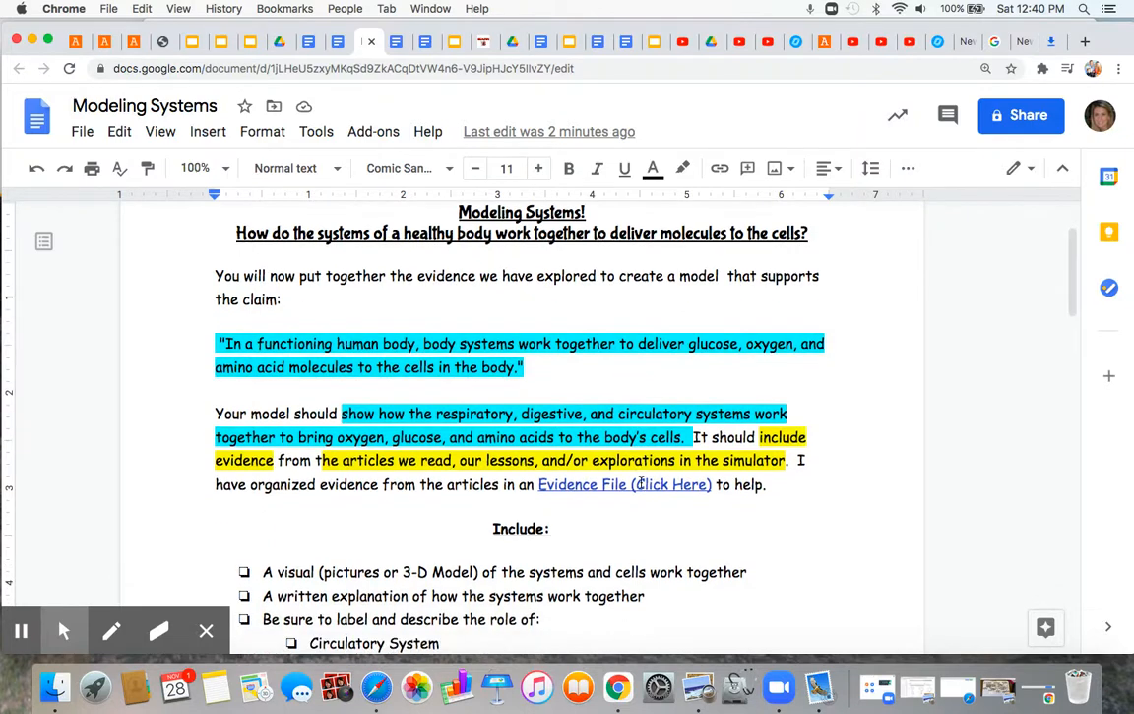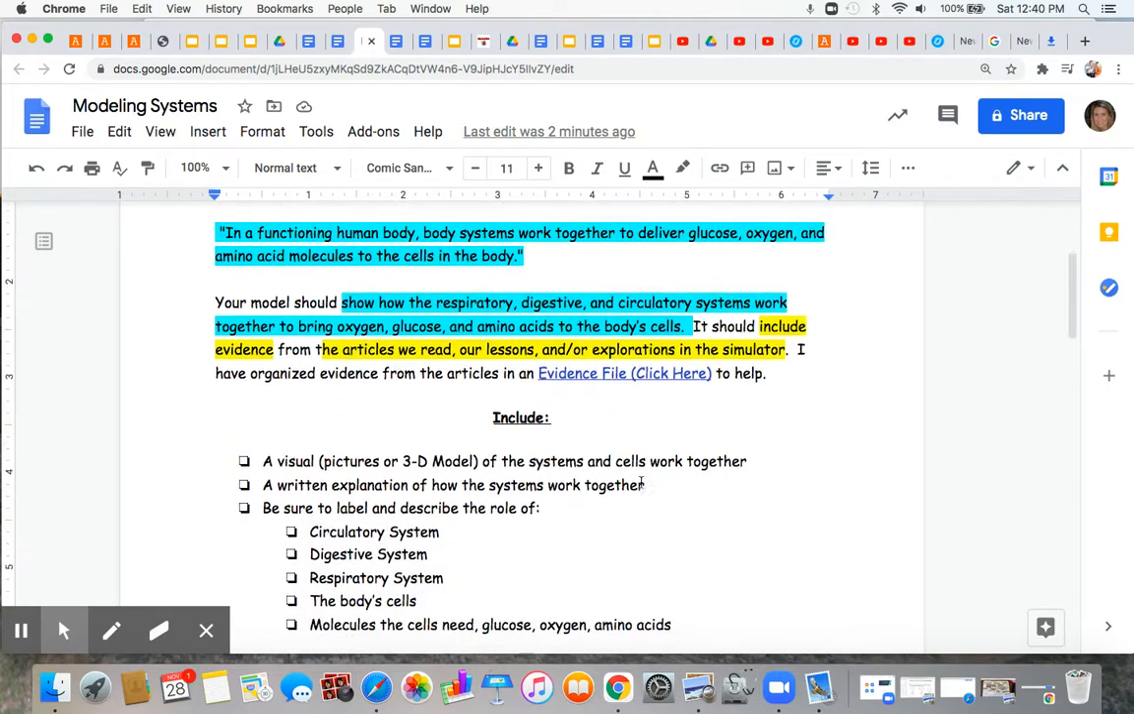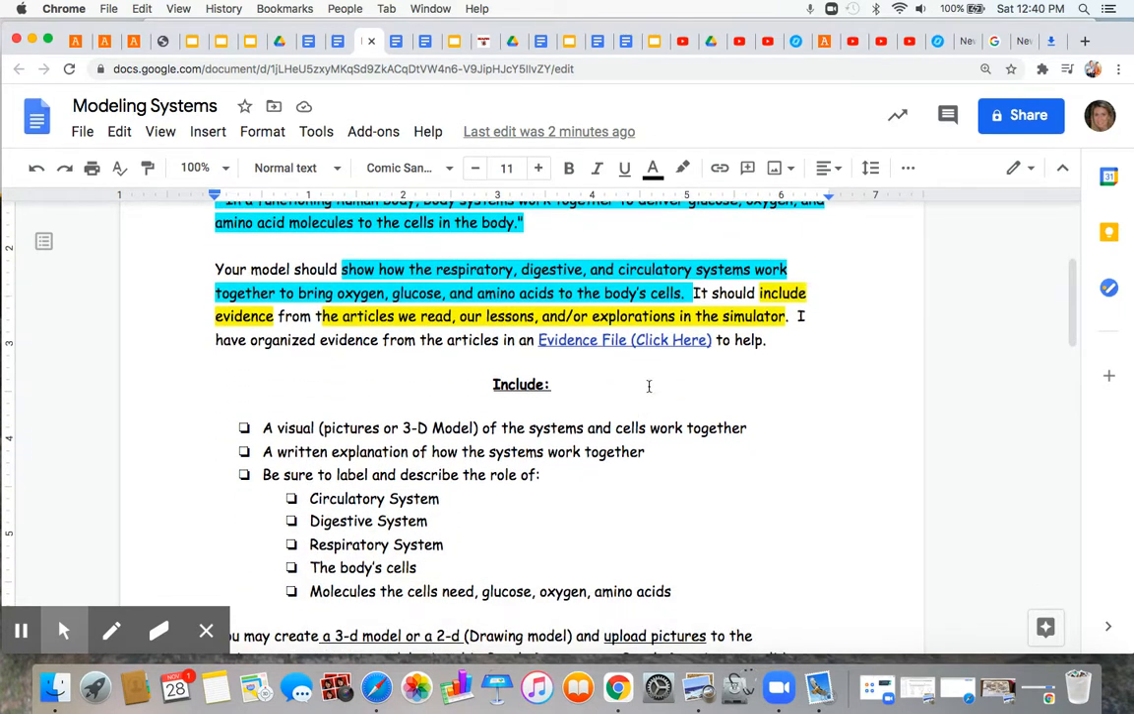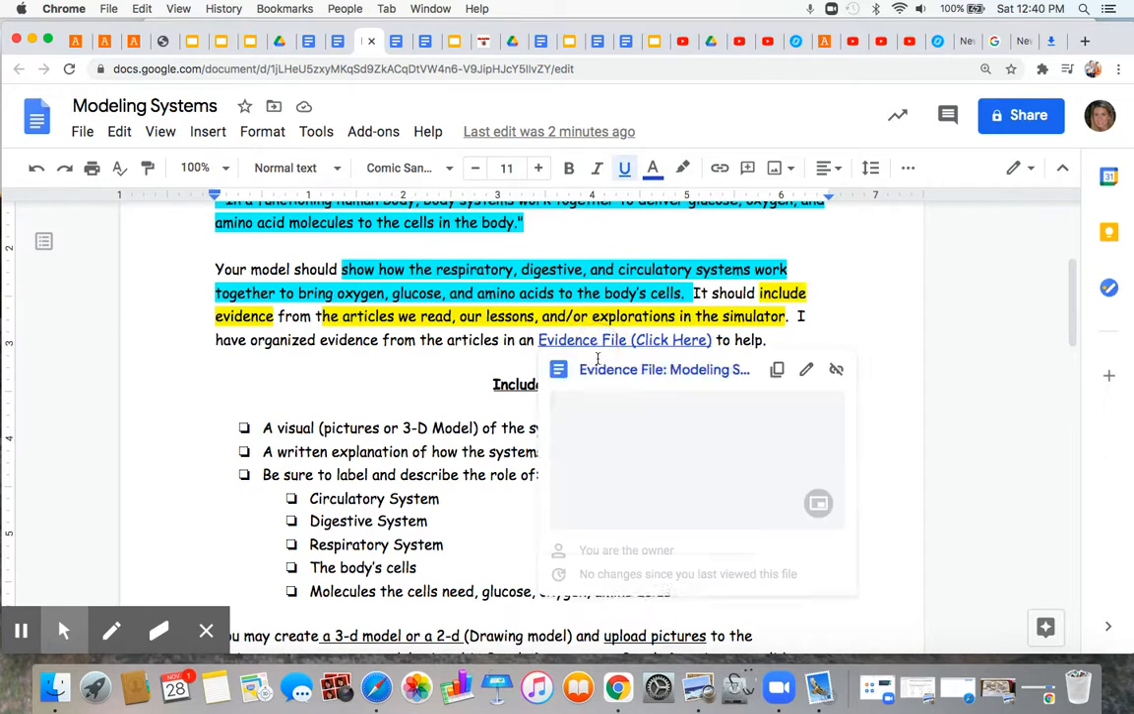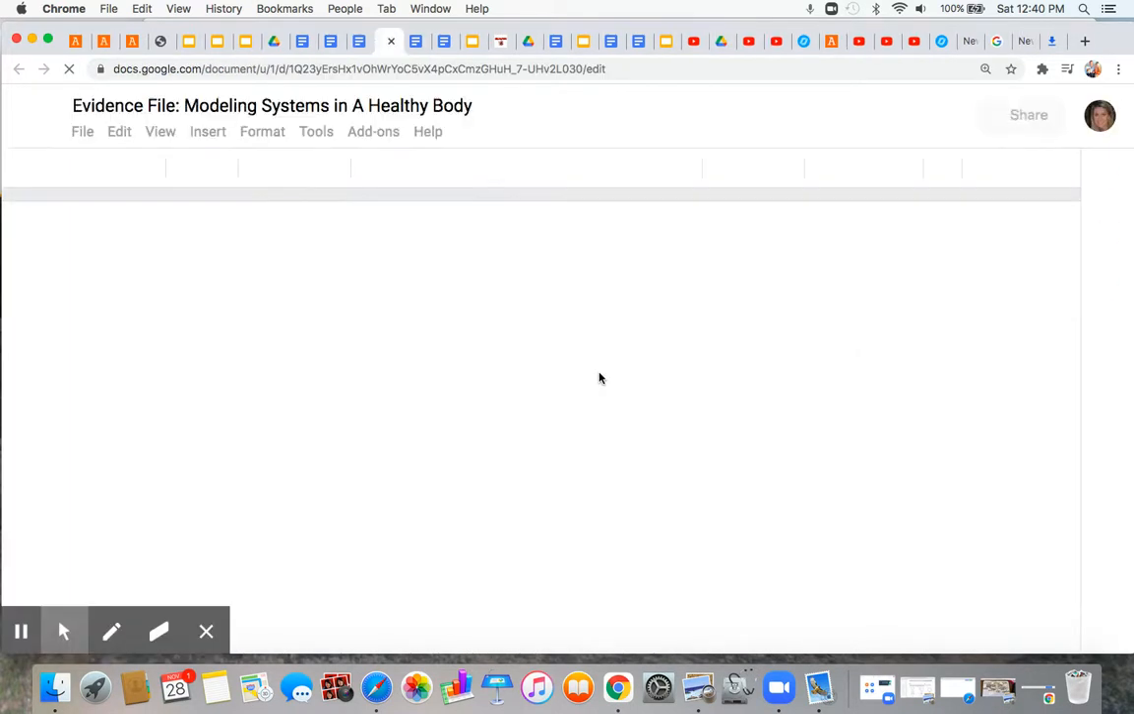Now, your model is going to include a couple of things. It should include evidence from the articles that we read in class, our lessons, and our explorations in the simulator. I have put together this evidence for you in an evidence file. You can find it in the Google Classroom assignment, or you can click here within the document and it will take you to this evidence file, which I'll show you first.